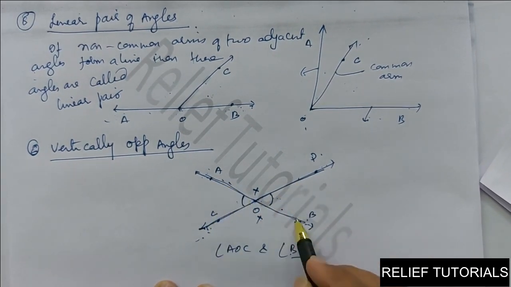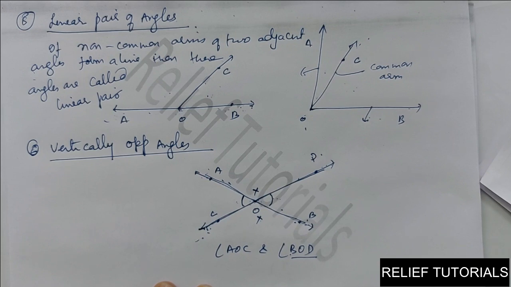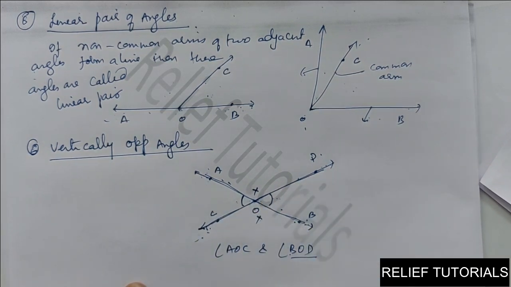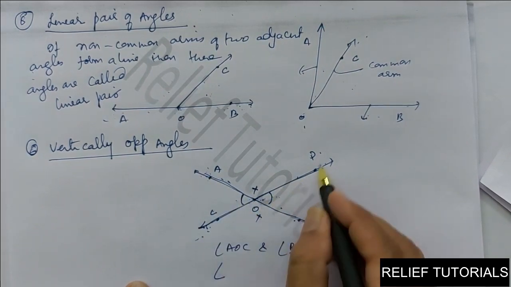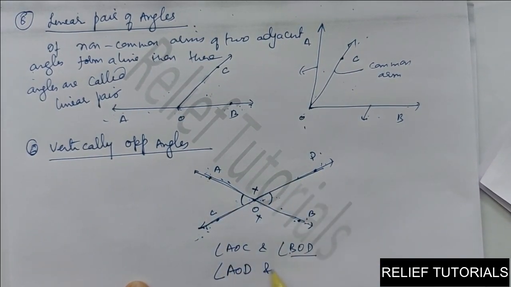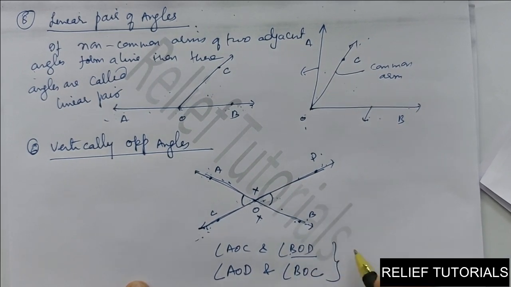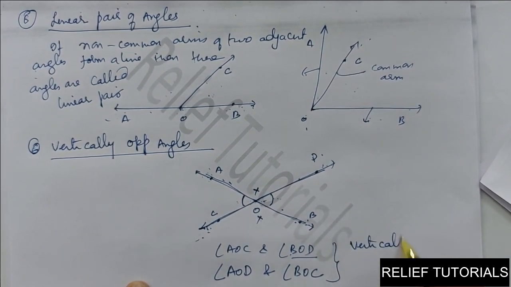So their arms are opposite to each other. So that is called vertically opposite angles. In short, when two lines intersect each other at a point, there are two pairs of vertically opposite angles. Here angle AOC and angle BOD are vertically opposite angles, and angle AOD and angle BOC are the other pair.